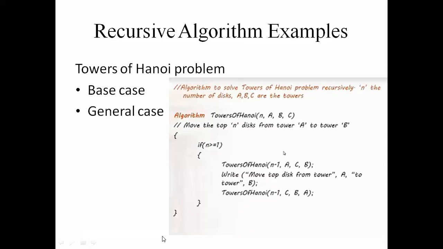We have three towers, and the source tower contains some disks. We move the total number of disks from the source tower to the destination tower by using another tower as a mediator. That is the towers of Hanoi problem, already explained in yesterday's class.